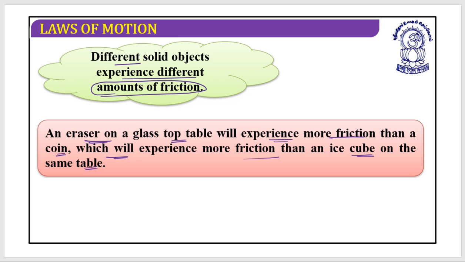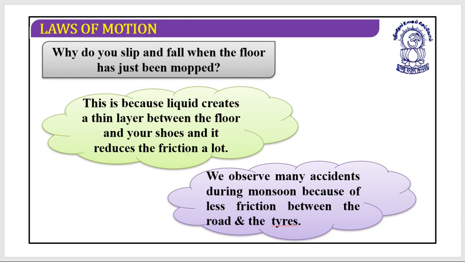So different solid objects experience different amounts of friction. It depends on the pair of mediums on which it acts. Is it clear?